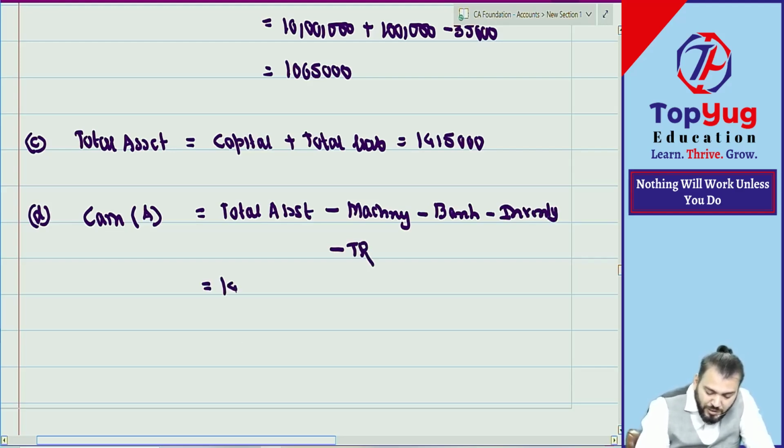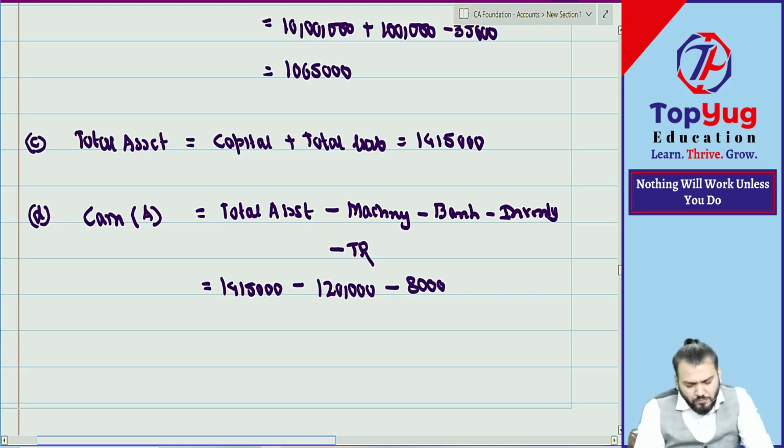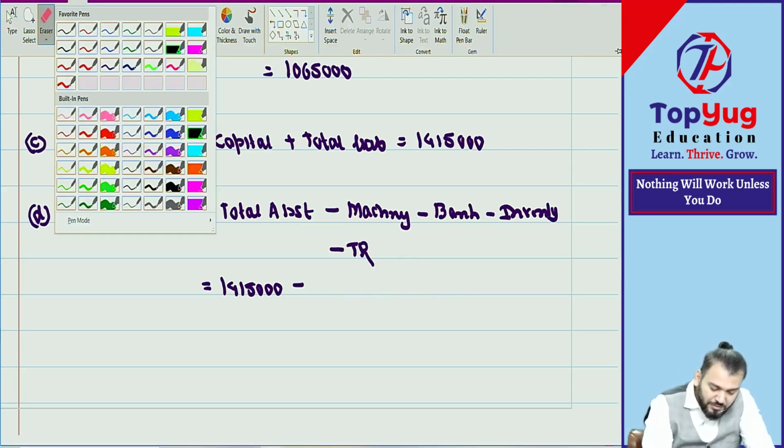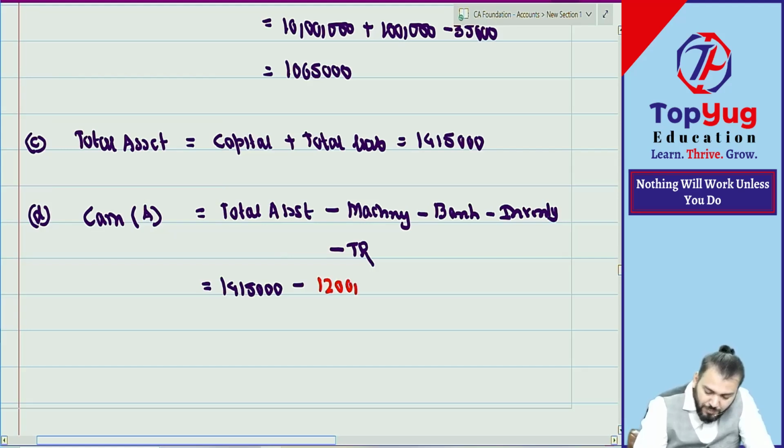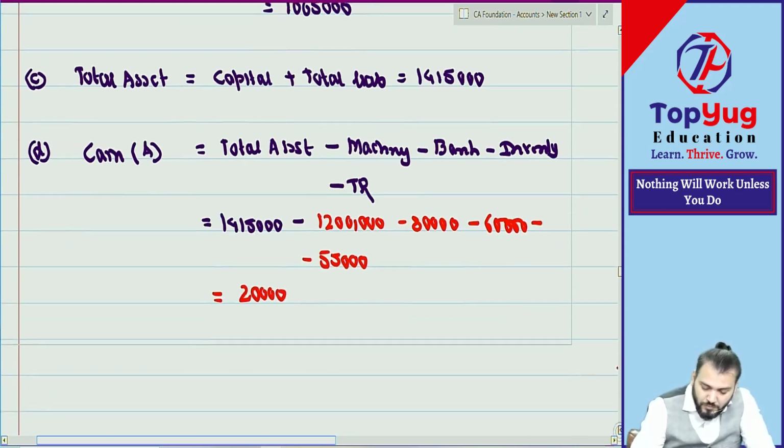Total assets 14 lakh 15,000 minus machinery 12 lakh, bank 80,000, inventory, trade receivable. Now you can calculate 20,000. Similarly, you can do loan.